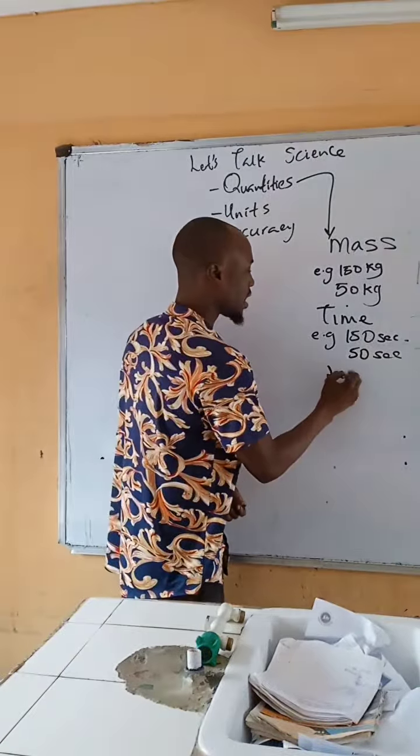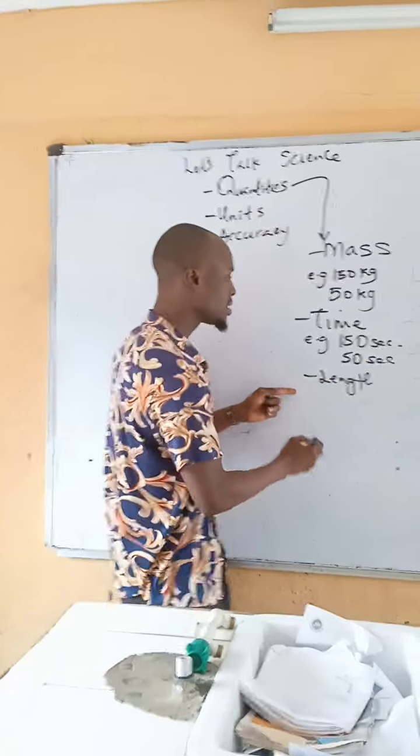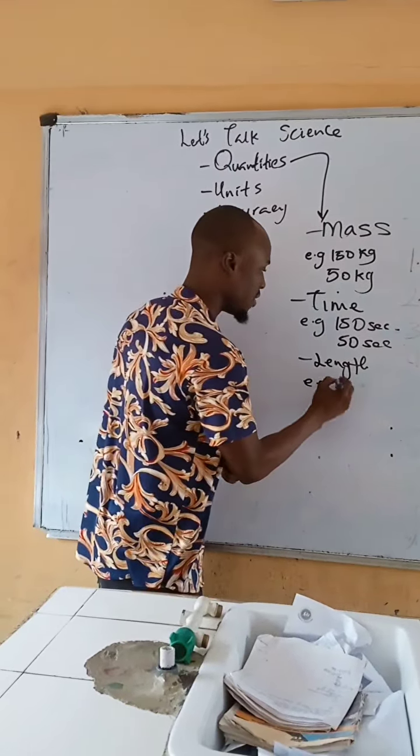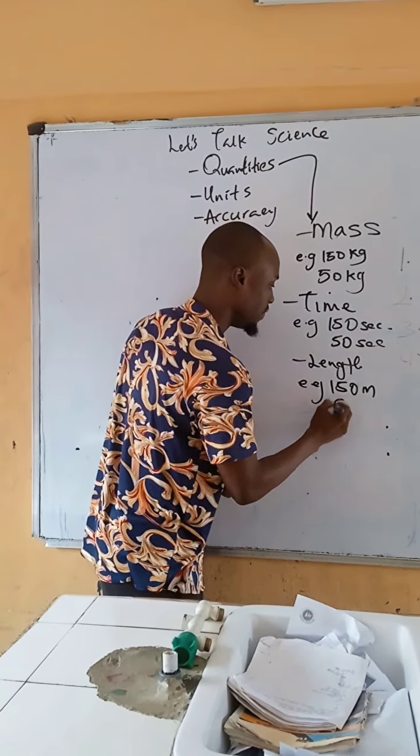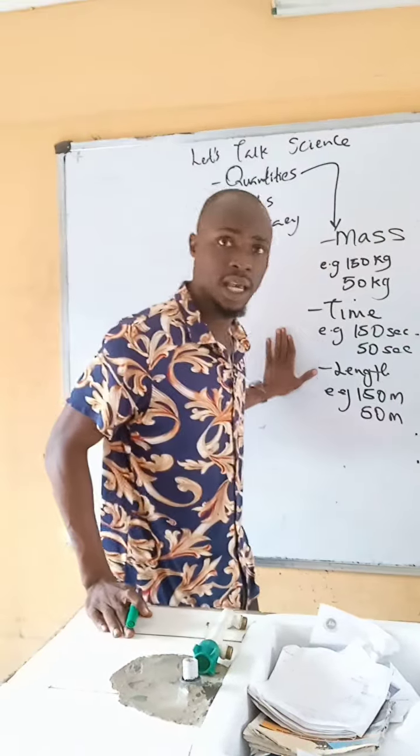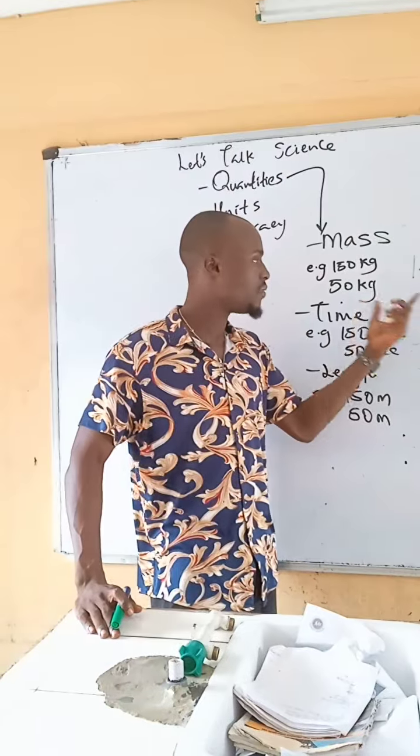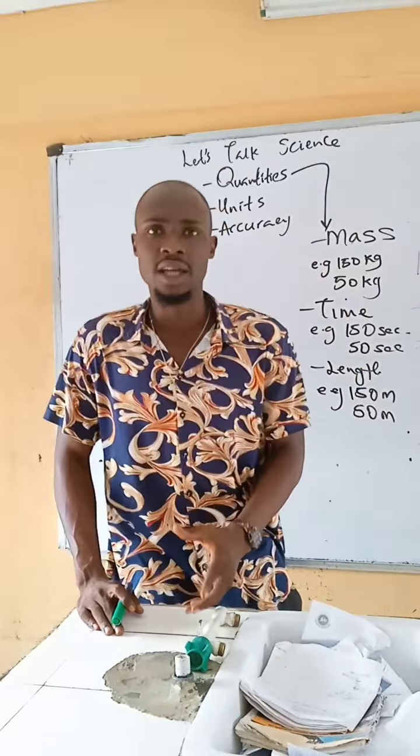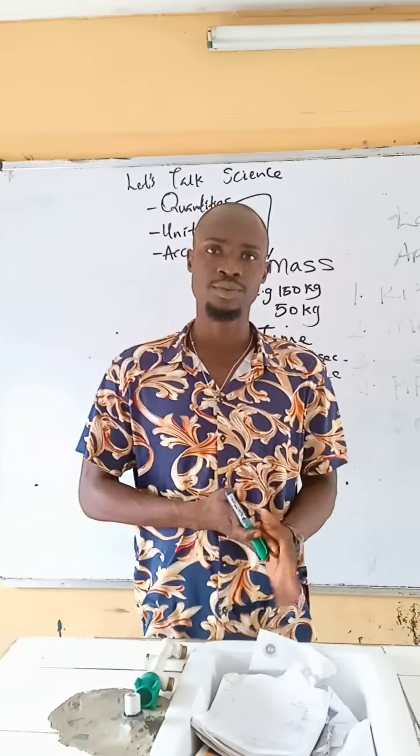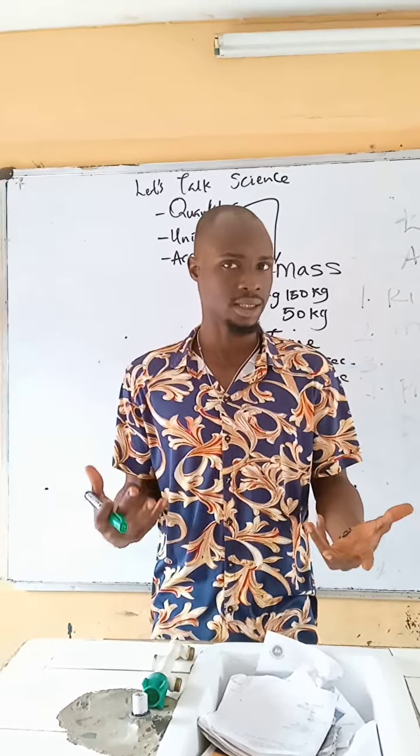We also have something like length. Length, you can have it in meters, kilometers, but let's use meter. Let's say I have 150 meters and 50 meters. These are all examples of quantities. I mean, these quantities have their magnitude and they have the unit. Units now help us to express the proper magnitude. Magnitude is talking about how big or small whatever we're looking at is.